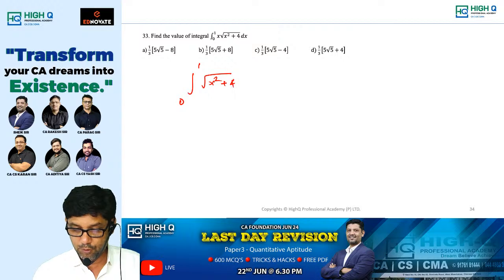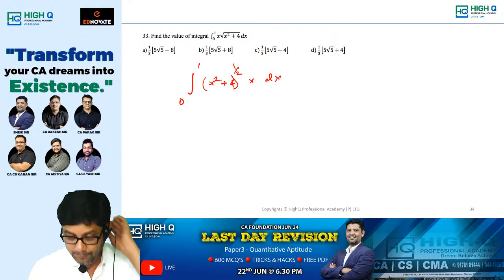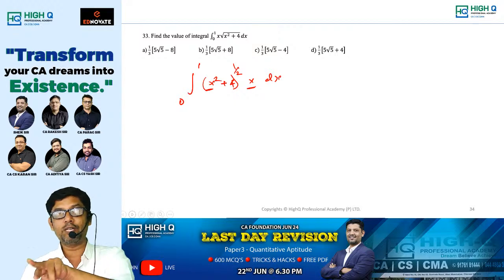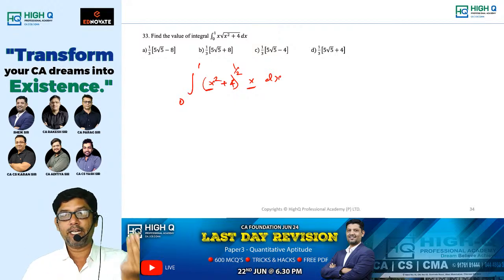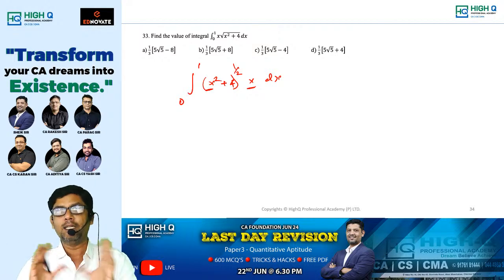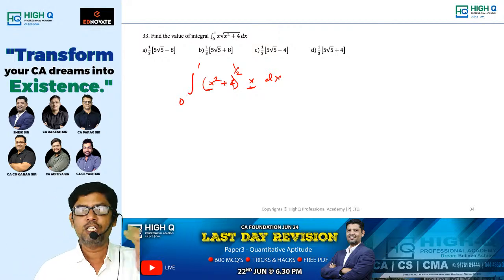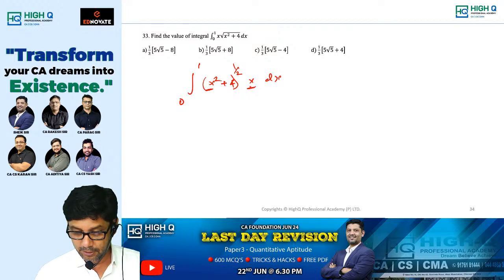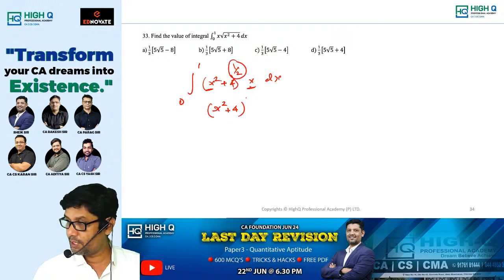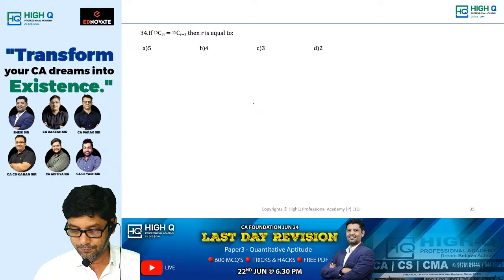Integral of x square plus 4 into x dx. I am rewriting it like this, with the power 1 by 2. See, when there is x square here, what will be there? x. If x cube is inside the bracket, then outside what will you have? x square. So here we have x square, x. Simply do what I am saying. Direct answer, my dear. Direct answer. x square plus 4 whole power 1 by 2 plus 1. What is it? 3 by 2.